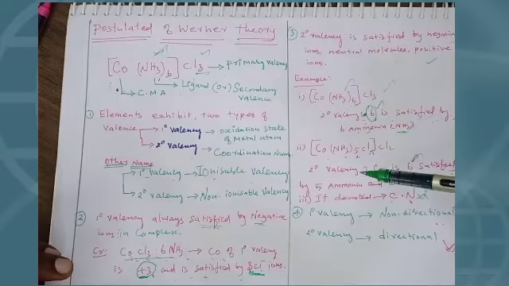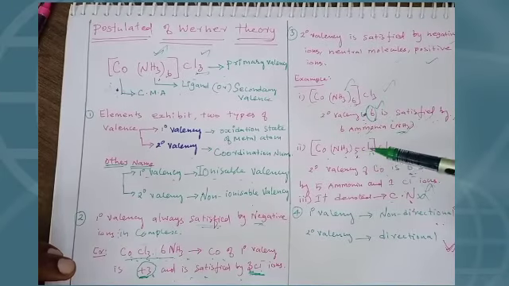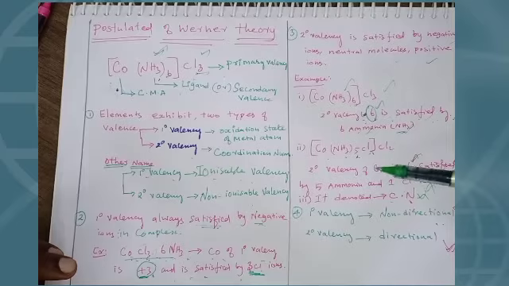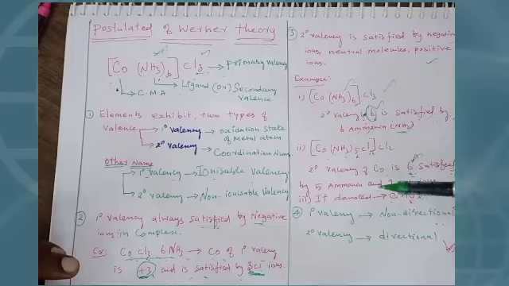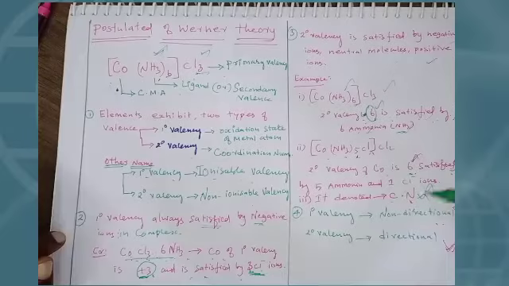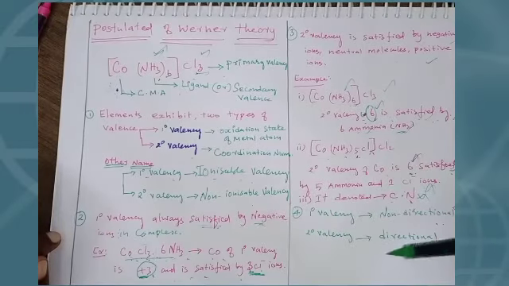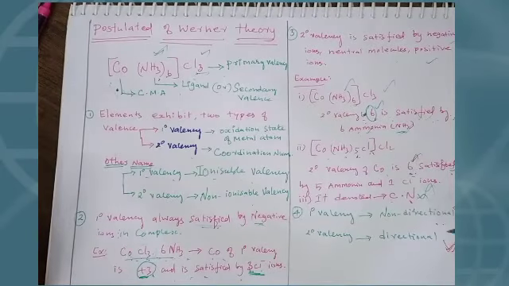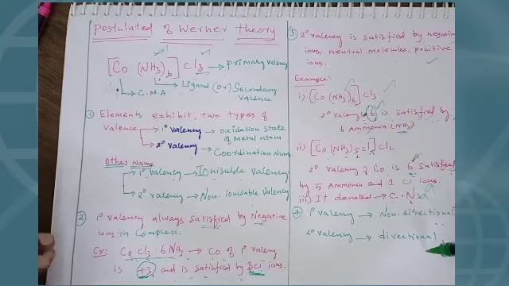See our valency, the secondary valencies, 5 ammonia and 1 chlorine. So we may write the secondary valency of cobalt is 6. It is satisfied by 5 ammonia and 1 chloride ion. So it is denoted as the coordination number. And primary valence is always non-directional and secondary valence is directional. How is it directional and non-directional? Non-directional means it is soluble or ionizable, but secondary valence is non-ionizable when dissolving in water. That's why it shows directional character.